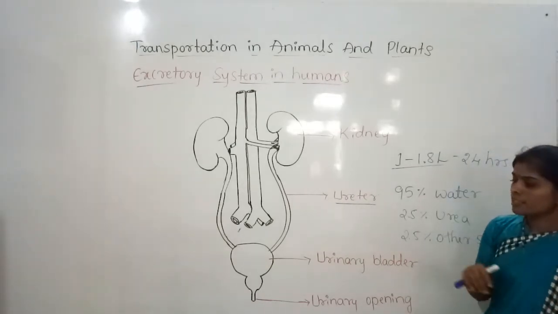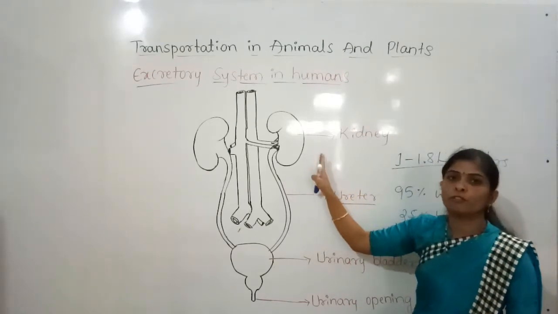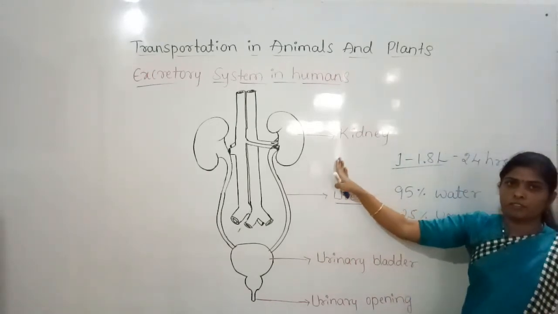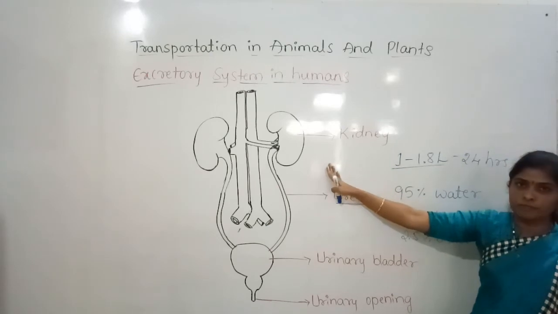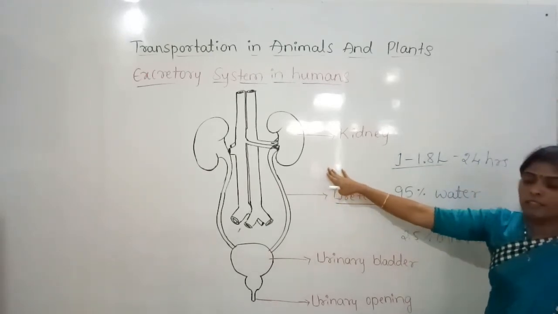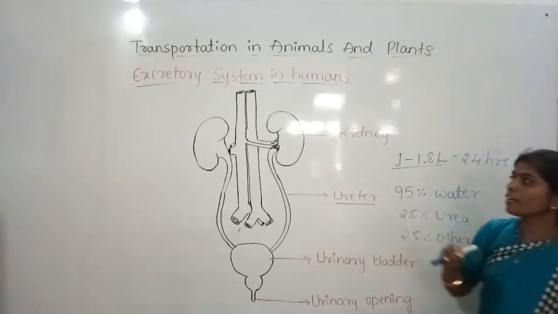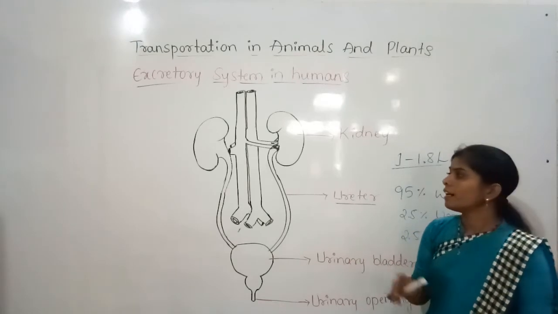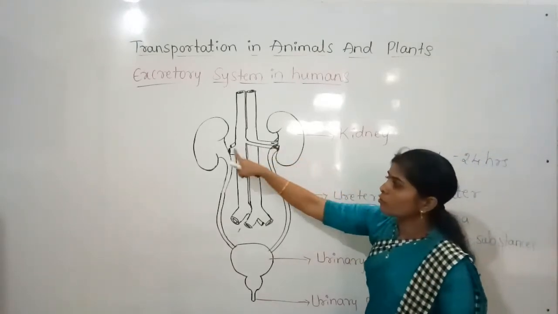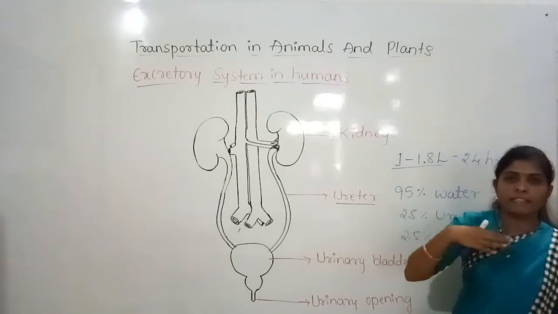And sometimes what happens, we said that the kidneys purify the blood, so we need purified blood. In some people there is kidney failure; we may have heard of the failure of kidneys. Even with one kidney we can live, so how can we lead a common life?